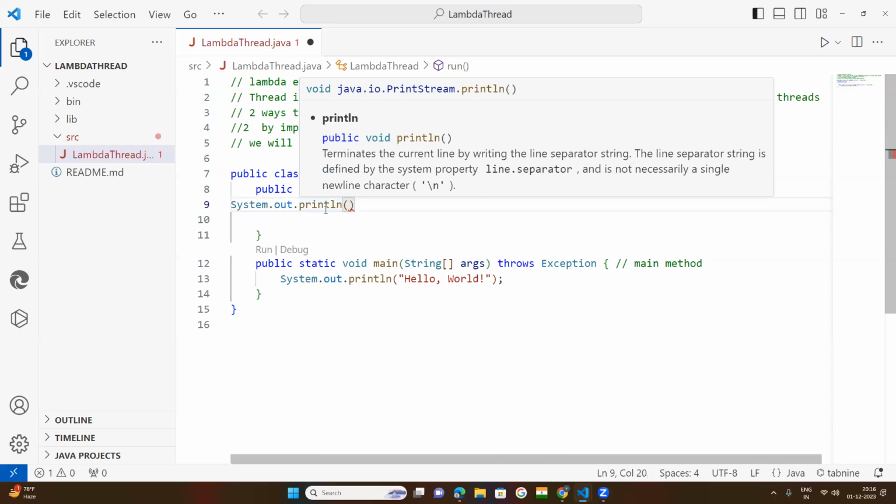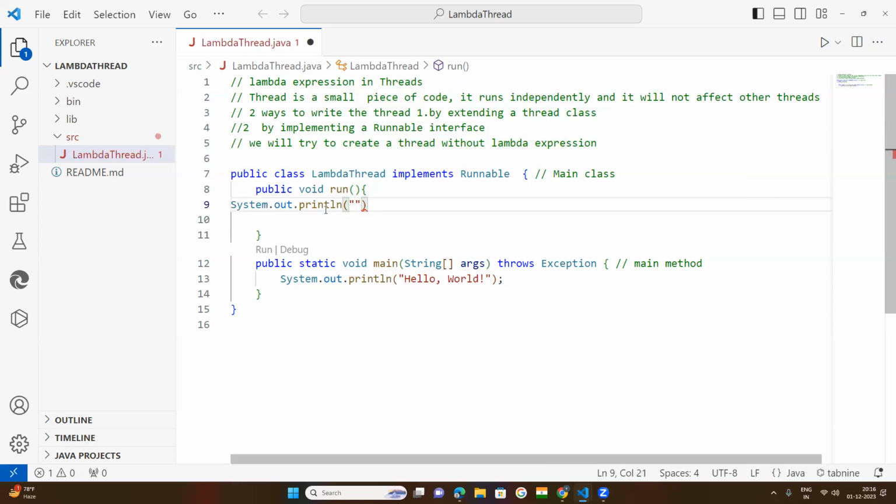Now here you keep a string type of data. I told you many times, a string in Java is always kept in double quotation marks. You write anything like, thread is running without lambda expression.